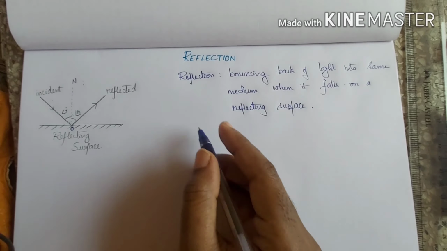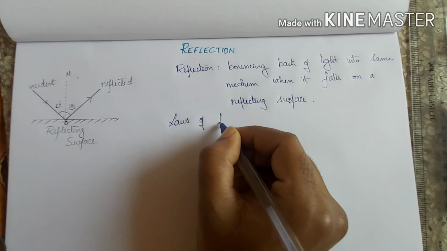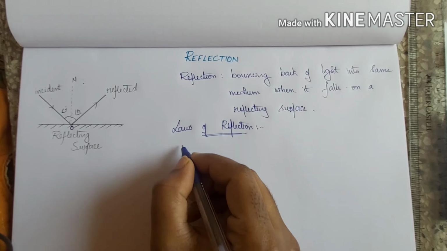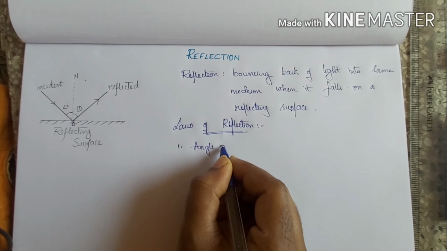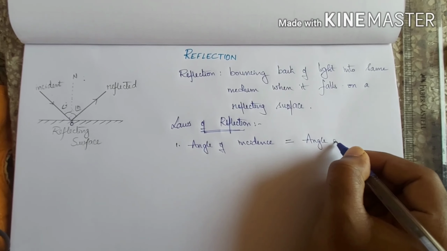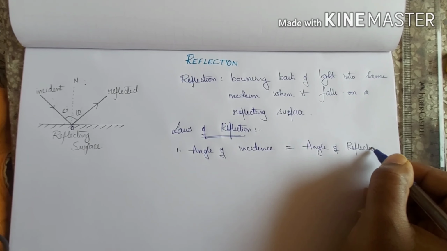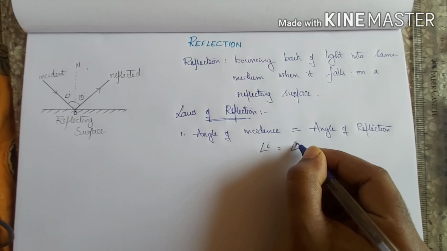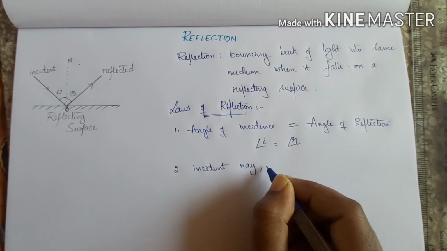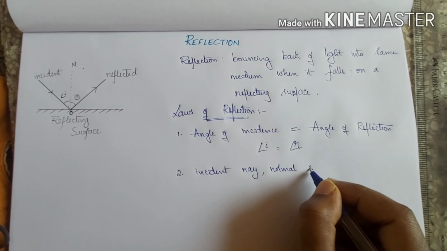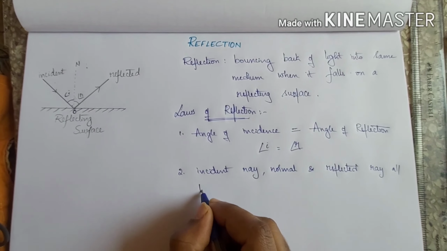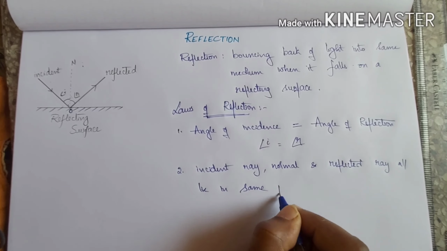So with this we'll be seeing the laws of reflection, very important when you are learning the light chapter, especially anything involving reflection. Here the first law is: angle of incidence is always equal to angle of reflection. So it is angle i equals angle r. And the second is: the incident ray, normal ray and reflected ray all lie in the same plane.